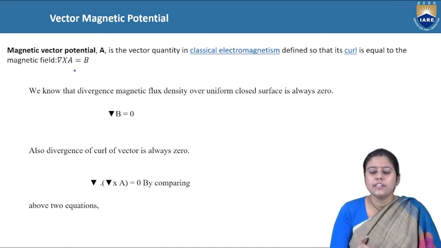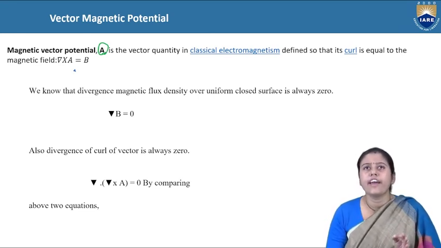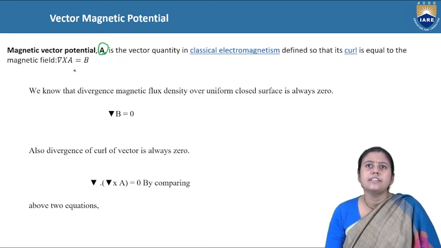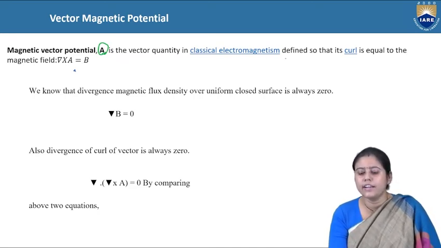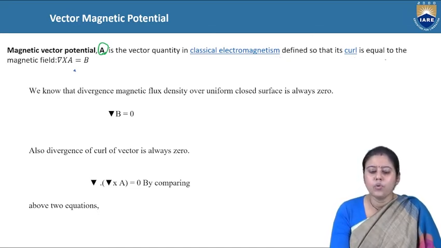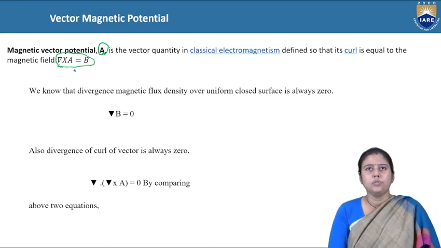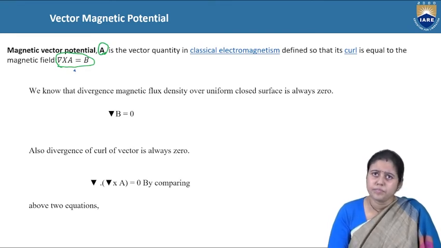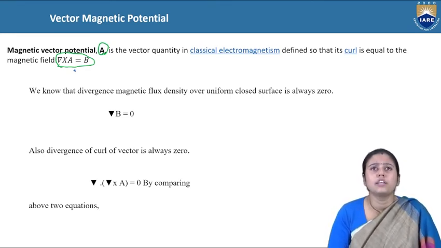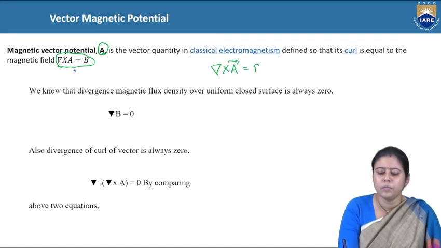The magnetic vector potential is written as A. There is no other term. Capital A means it is a vector magnetic potential, a vector quantity in classical electromagnetism defined so that its curl is equal to the magnetic field. What is this? Grad cross A is equal to B, where A is the vector quantity.